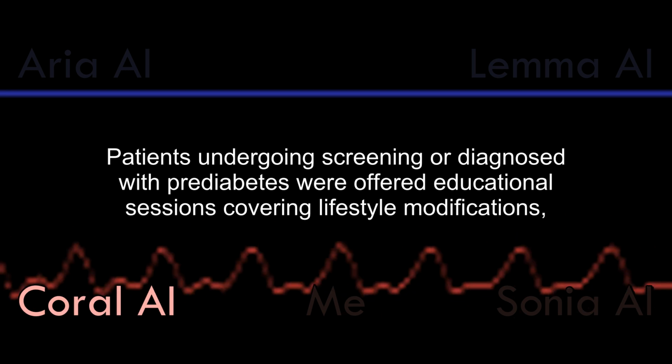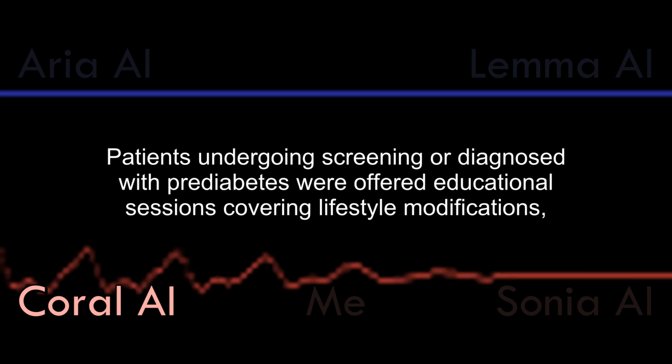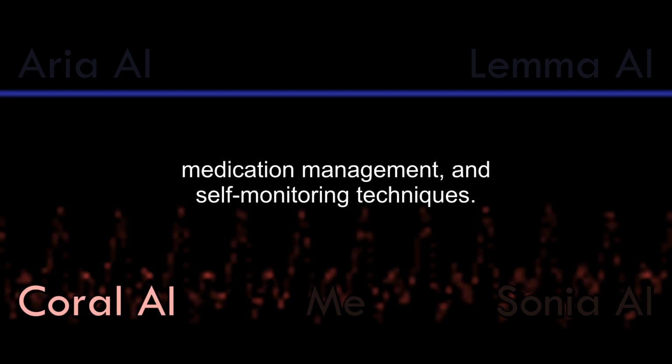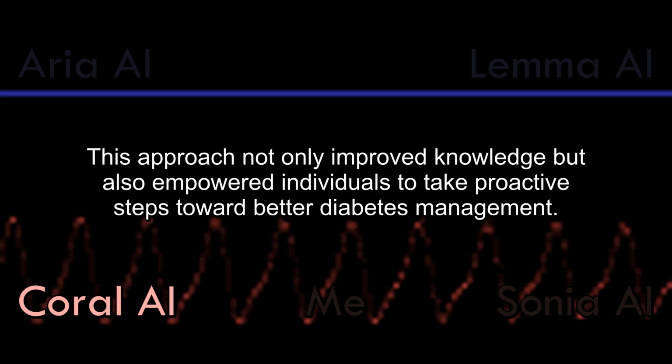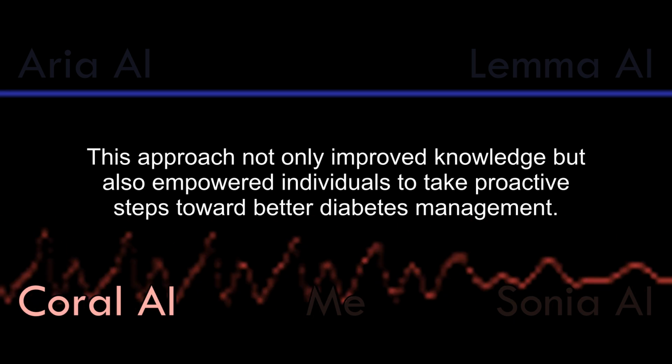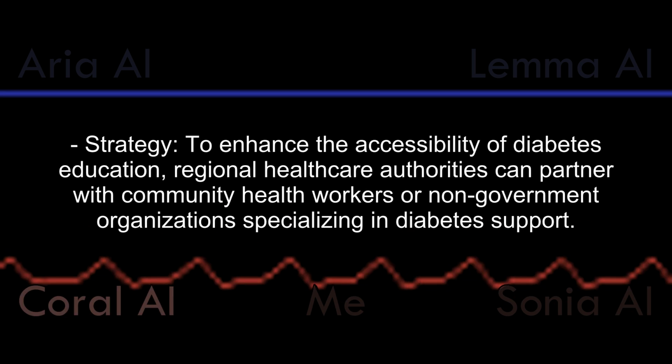Patients undergoing screening or diagnosed with prediabetes were offered educational sessions covering lifestyle modifications, medication management, and self-monitoring techniques. This approach not only improved knowledge but also empowered individuals to take proactive steps toward better diabetes management.